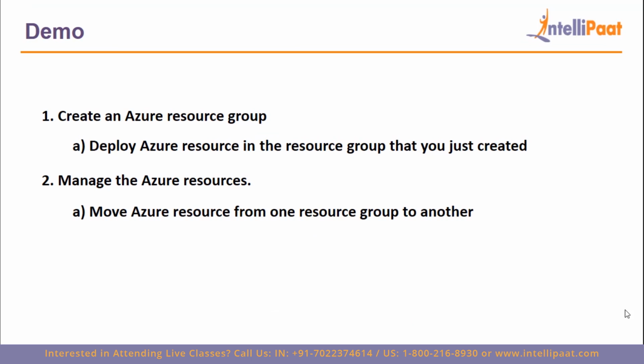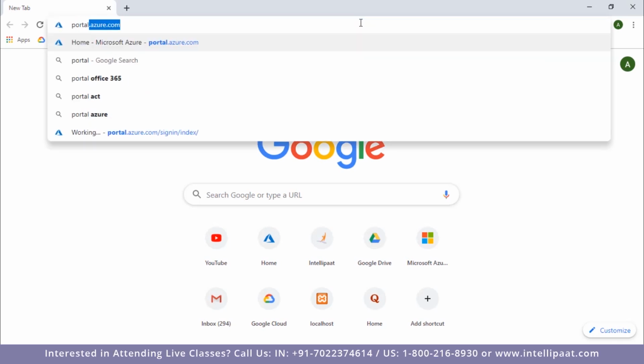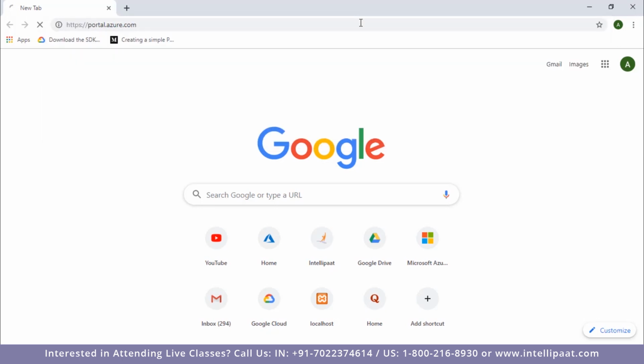So now I'll go to my Azure portal by typing portal.azure.com in my browser.